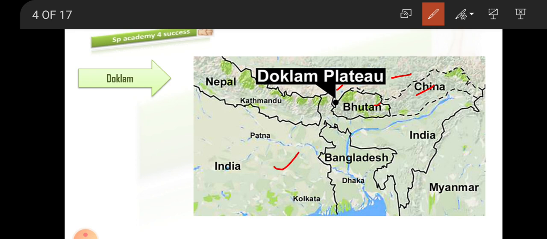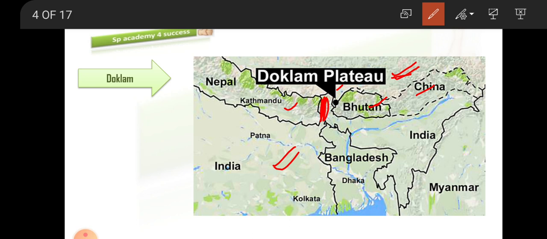You can see here China, Bhutan, India, Nepal. Here the middle one is Sikkim, belonging to India. So this Doklam Plateau is a region present towards the north, in China.